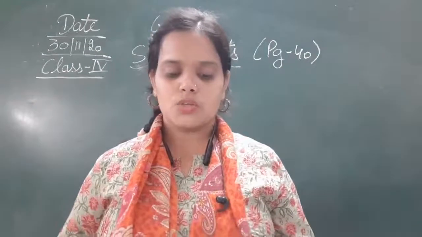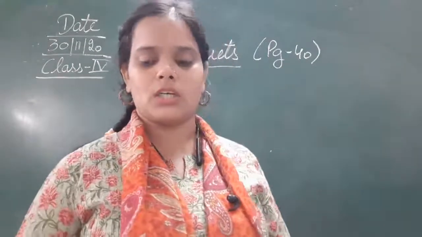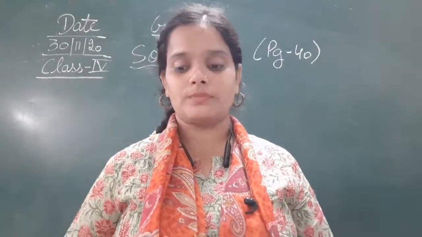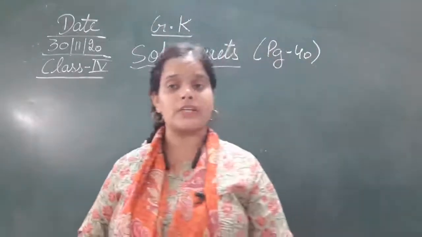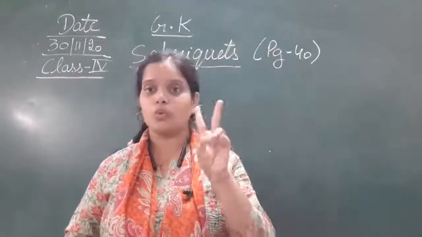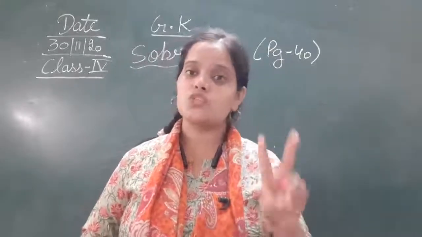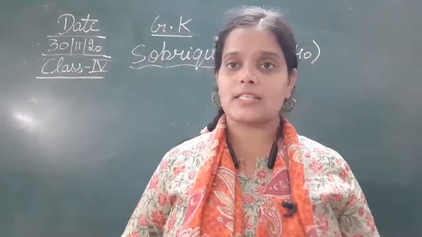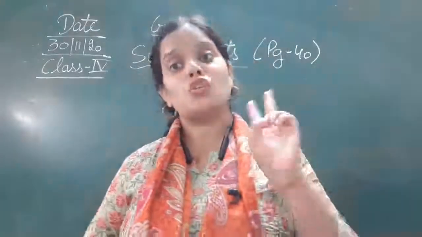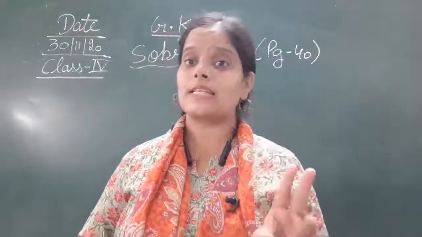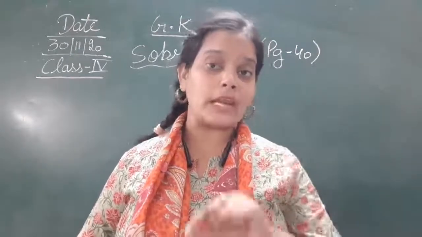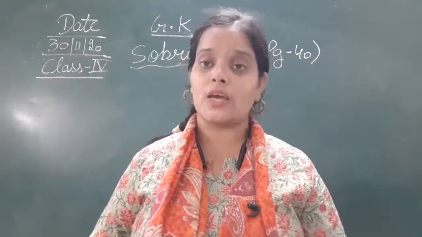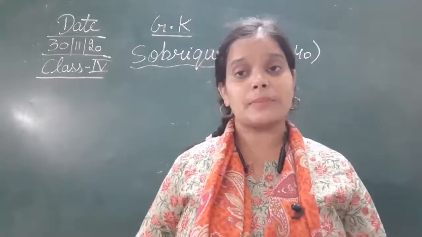Now I'm talking about Alaska and Norway. These are the names of the two countries, Alaska and Norway. These two countries are known by the sobriquet Land of the Midnight Sun. उनको Land of the Midnight Sun क्यों बोला जाता है? What is the reason behind it? इसके पीछे रीज़न क्या है?